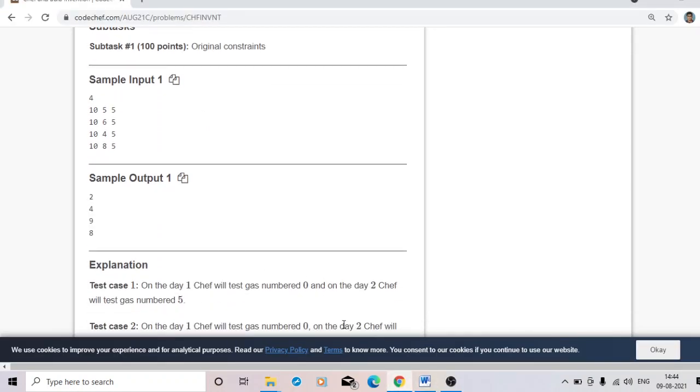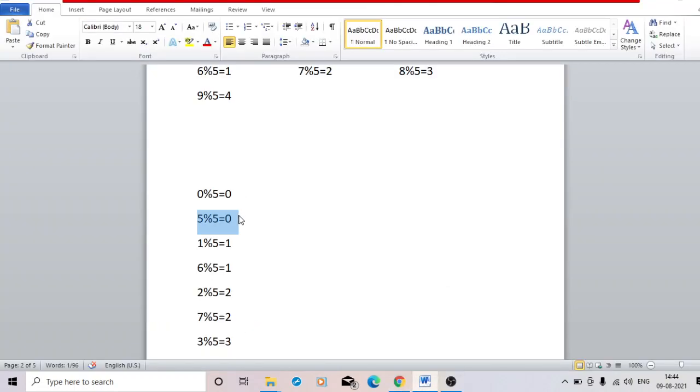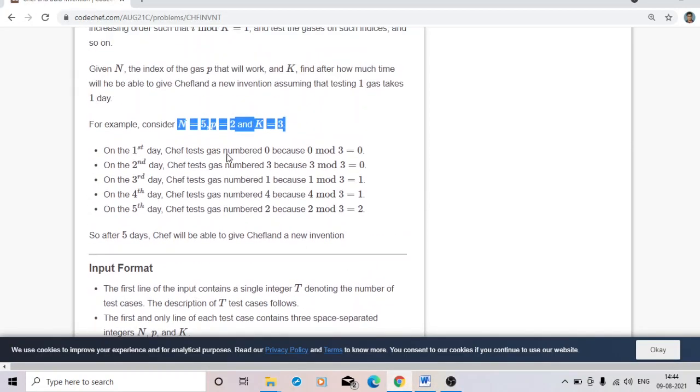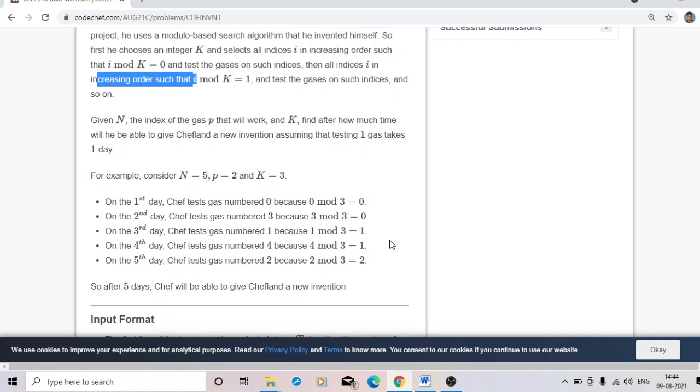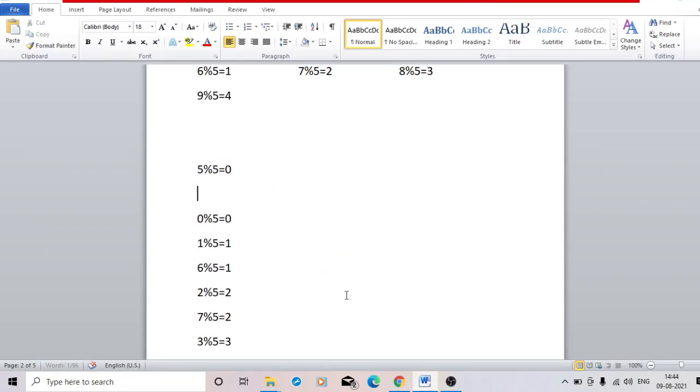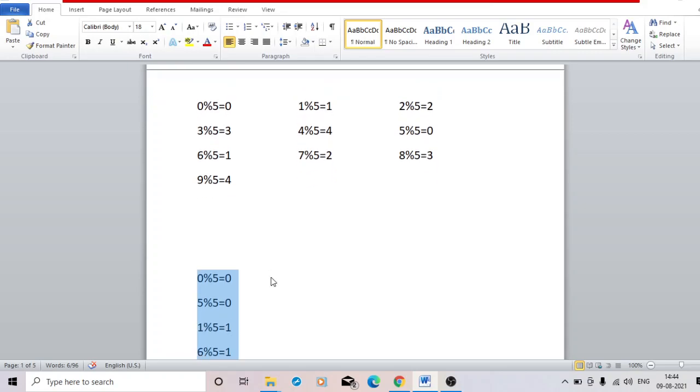You can see here. Okay, now you can ask me, can he choose this one, because here also this mod value is giving him 0, so he can choose this 5 gas before that 0 gas? But no, because he has to choose in increasing order. So on the first day he needs to choose gas number 0, then on the second day he will choose gas number 5. In that way he'll do his inspection. So for this example the answer will be 2.